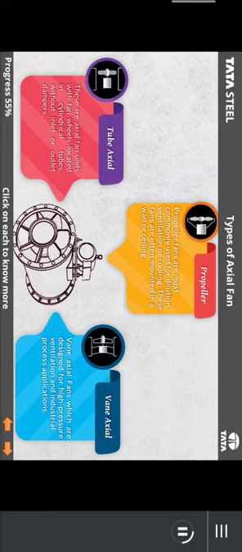Axial fans are categorized into three types: propeller fan, tube axial fan, vane axial fan. Click the figures of axial fan.